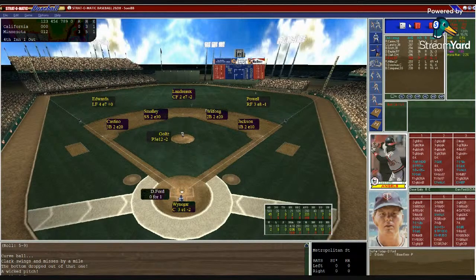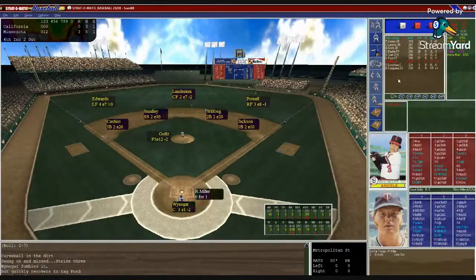Ford 0-for-1, reached on an error his first time up. Waniger sets in the target. Dave Goltz looks in. Here's the windup and the pitch. 1-6, struck him out. Big strikeout for Goltz. Second out in the fourth.